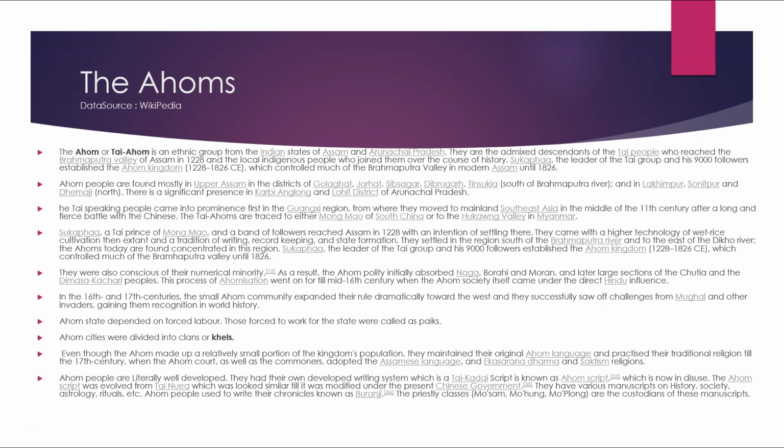Ahom stayed dependent on forced laborers. Those who worked for the state are called paiks. Ahom cities were divided into clans or khels. Even though the Ahom made up a relatively small portion of the kingdom's population, they maintained their original Ahom language and practiced the traditional religion. In the 17th century, the Ahom court as well as the commoners adopted the Assamese language and the Ekasarana Dharma and Shaktism religions.